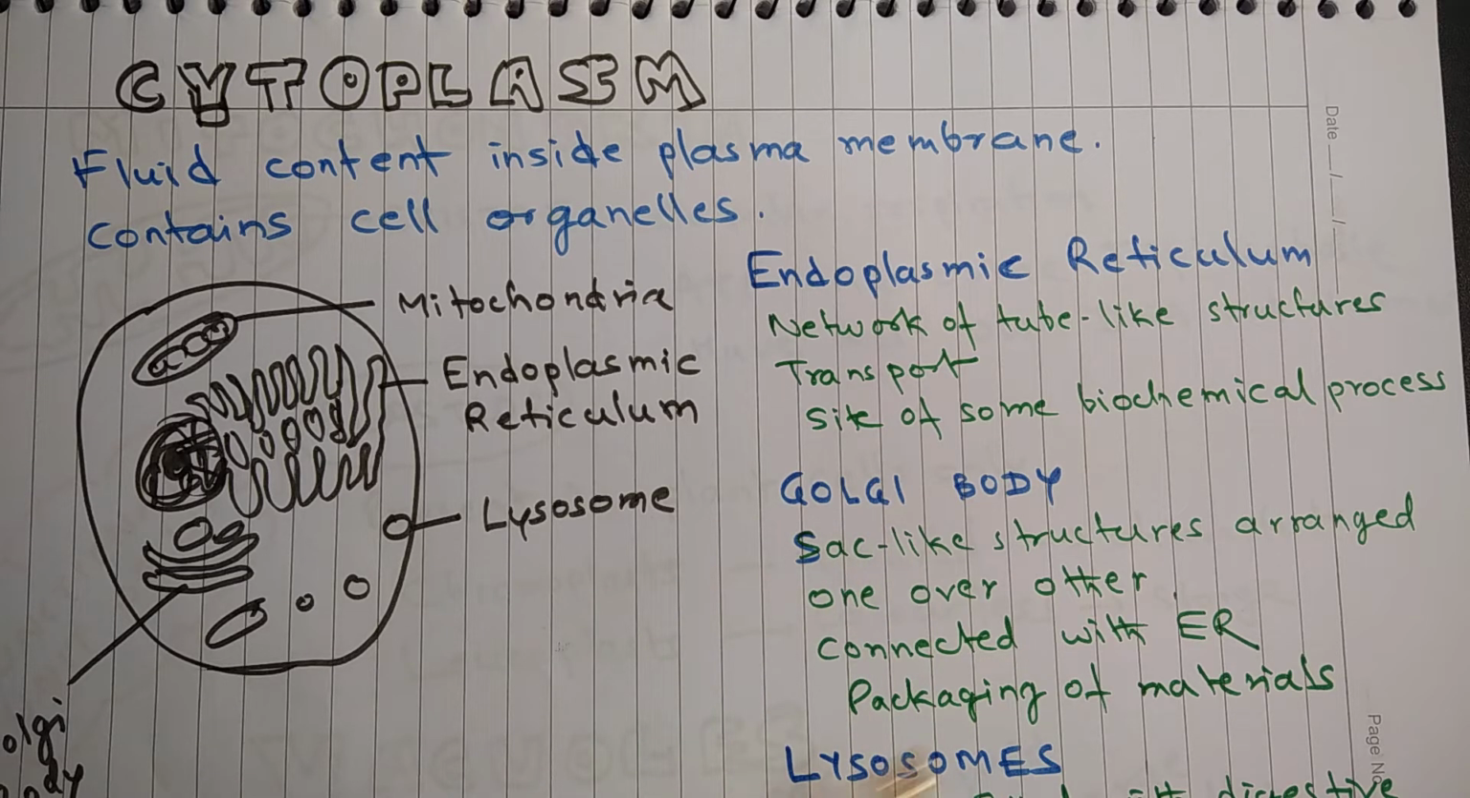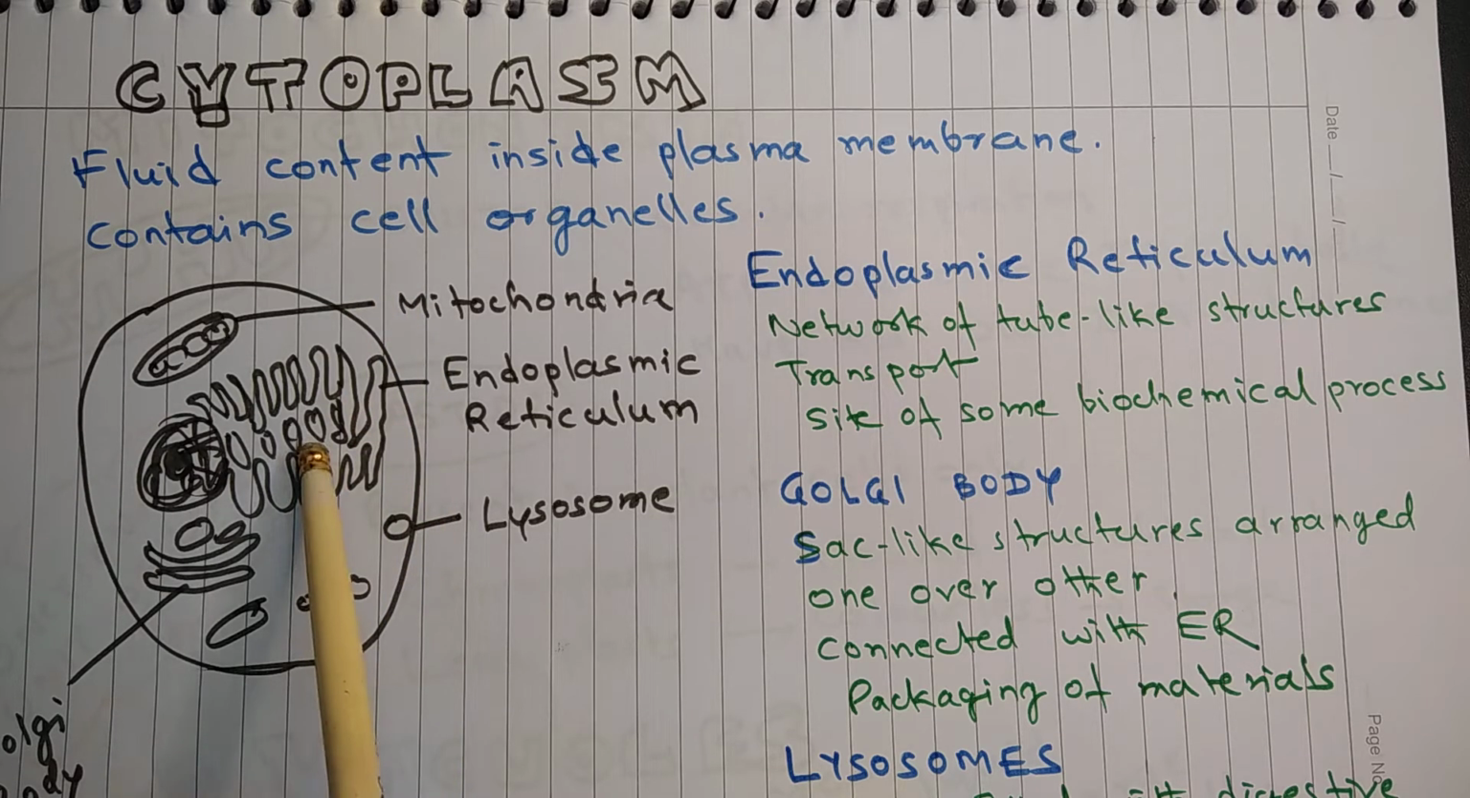Golgi body. Golgi bodies are sac-like structures. Sac means bags, and they are arranged one over another, the way gunny sacks are kept in warehouses one over another. Okay, so the whole structure is called Golgi body or Golgi complex. Golgi complex is connected with endoplasmic reticulum, and this is the site of packaging of material.